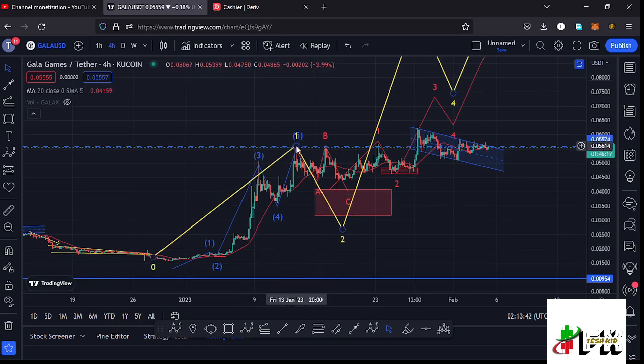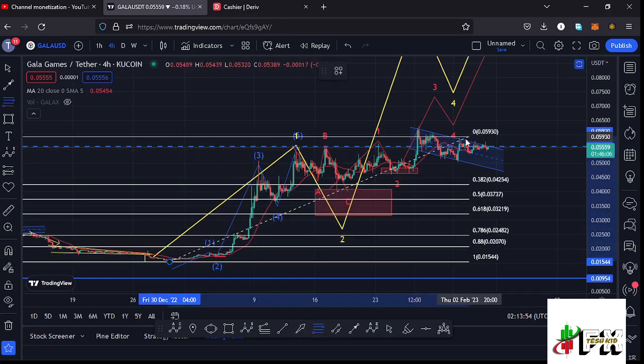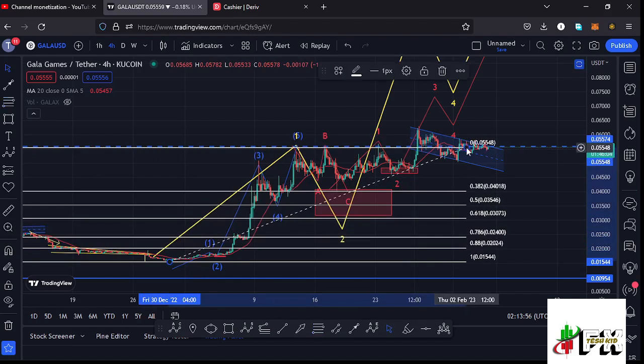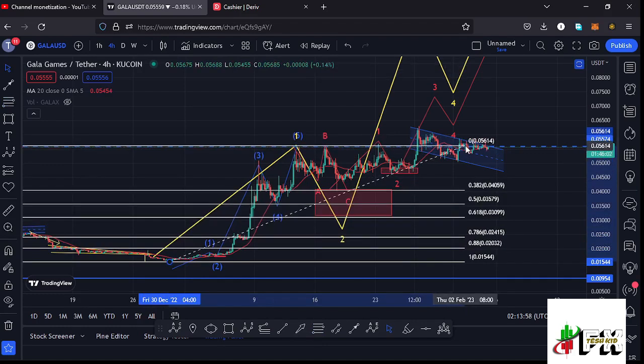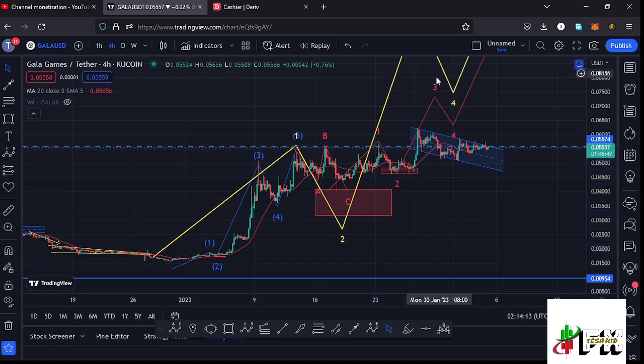And after seeing the formation of that first wave, whatever we expected next is a corrective structure in the formation of a larger Elliott wave count 2, and using the Fibonacci's, connecting them from the low of the first wave to the high of that wave 1, that gave me a minimum retracement area in the formation of that wave 2 between the fib level 0.382 and the fib level 0.618. And you can see we saw a bit of a pullback over here in this ABC corrective structure, retracing back to the fib level 0.382,